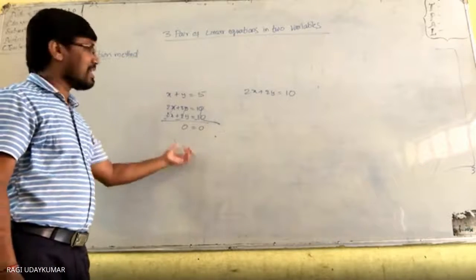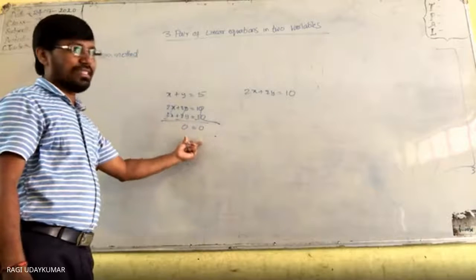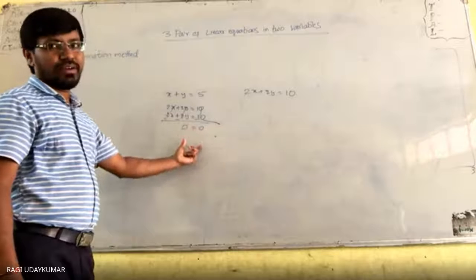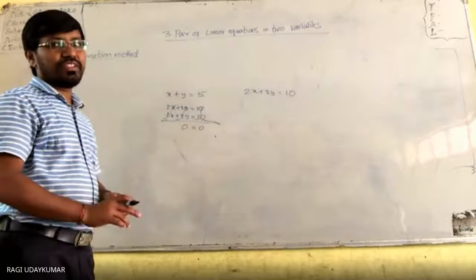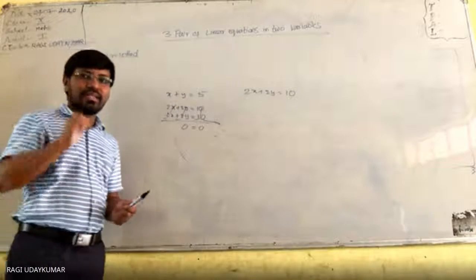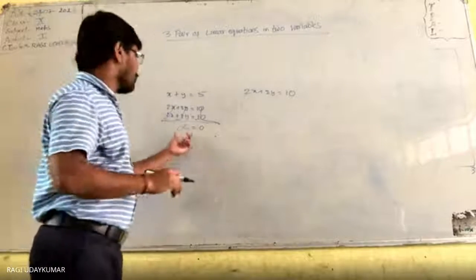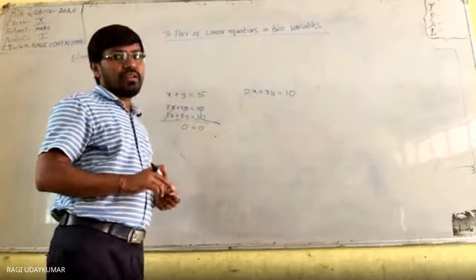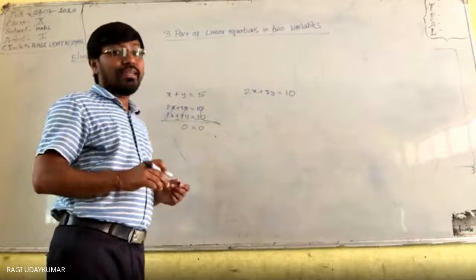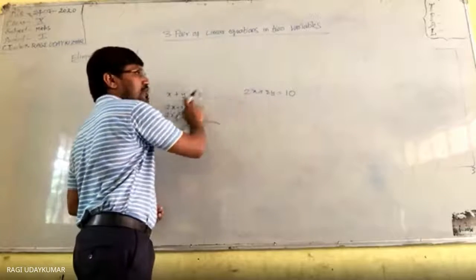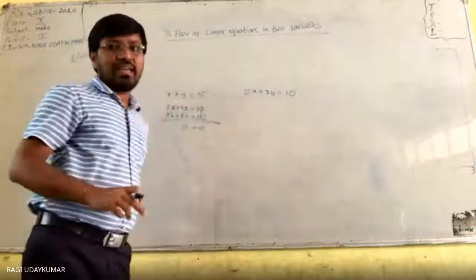So whenever you get a situation like this, you can say that these lines, which type of lines, it is always true. So there are infinite number of solutions. So these two are the coincident lines.